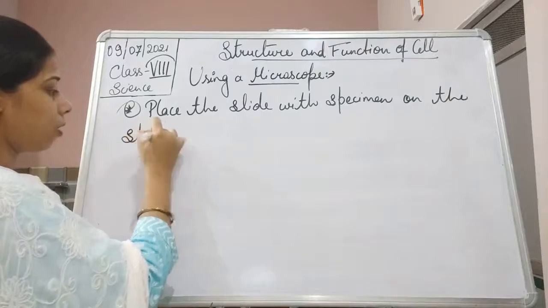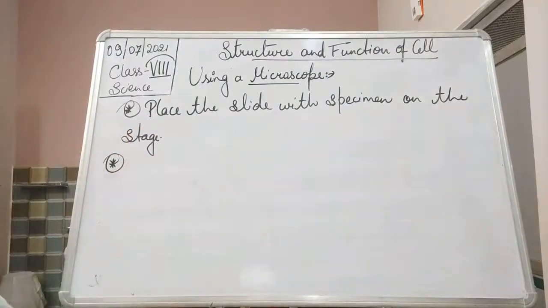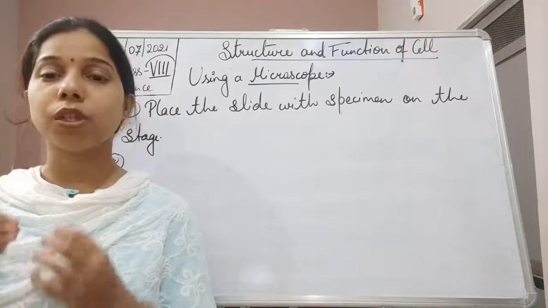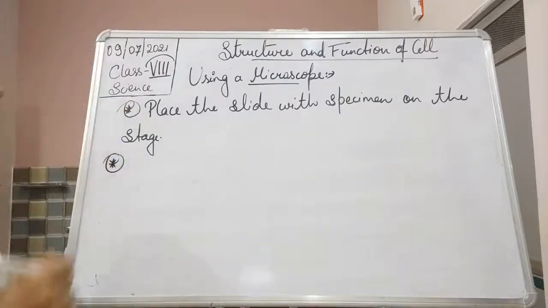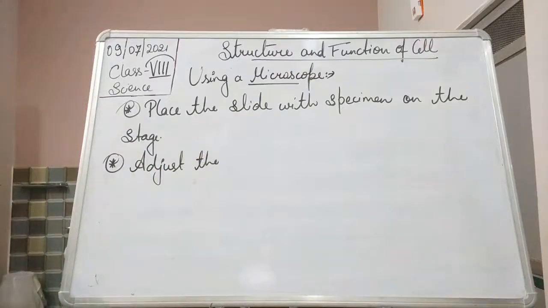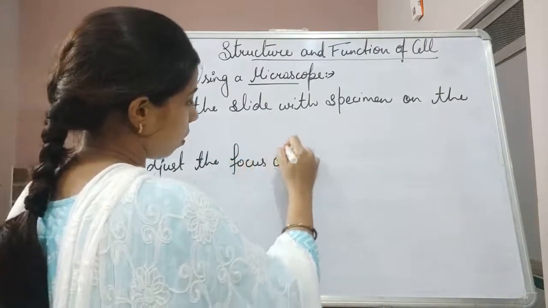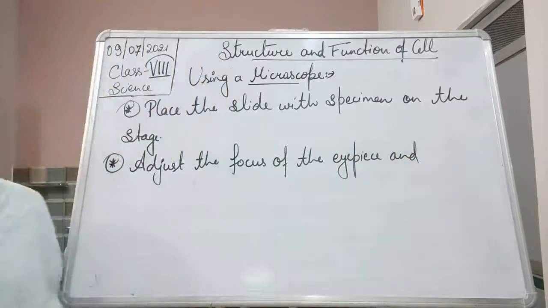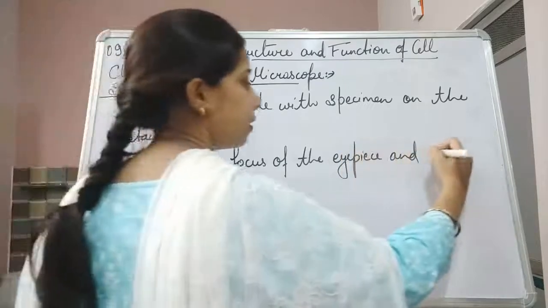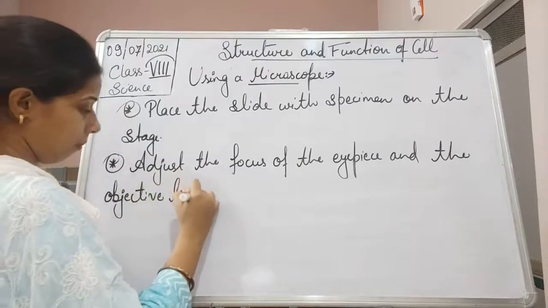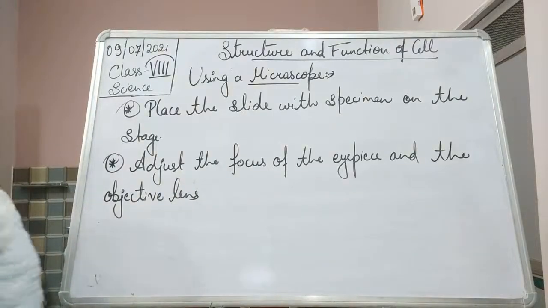Second, adjust the focus of the eyepiece and the objective lens for a clear view. Obviously, we are going to adjust the eyepiece and the objective lens in order to get a clear view of the specimen.